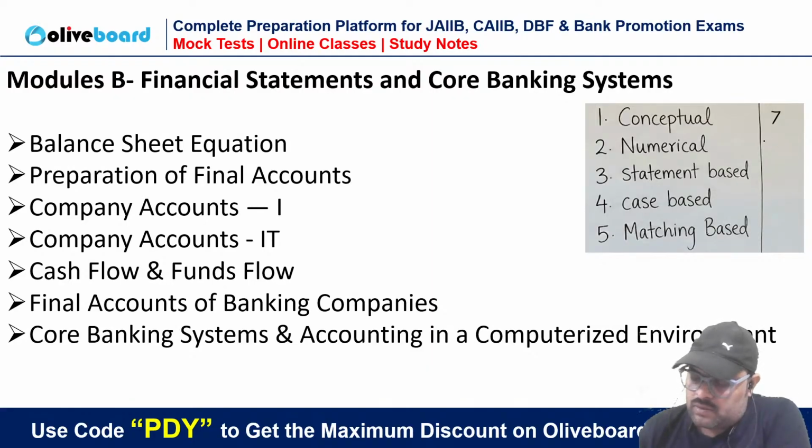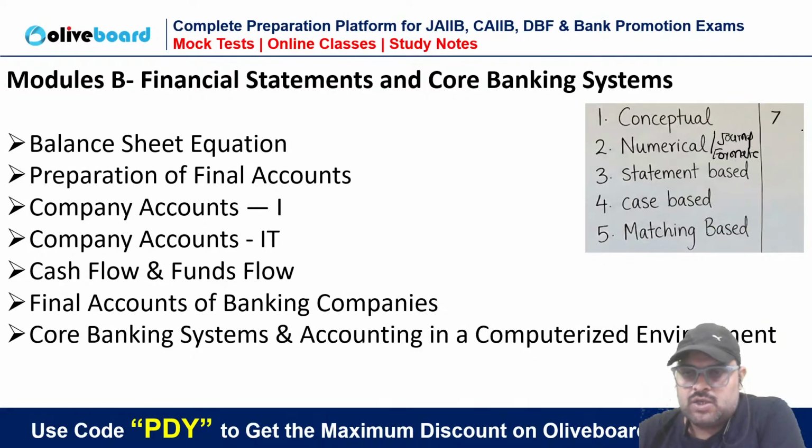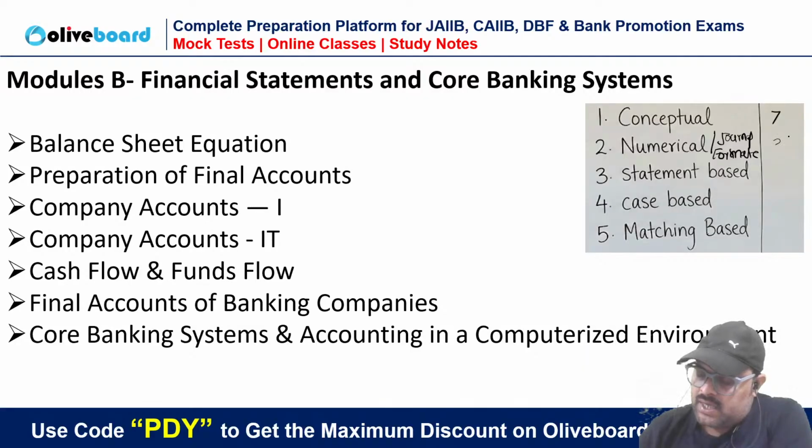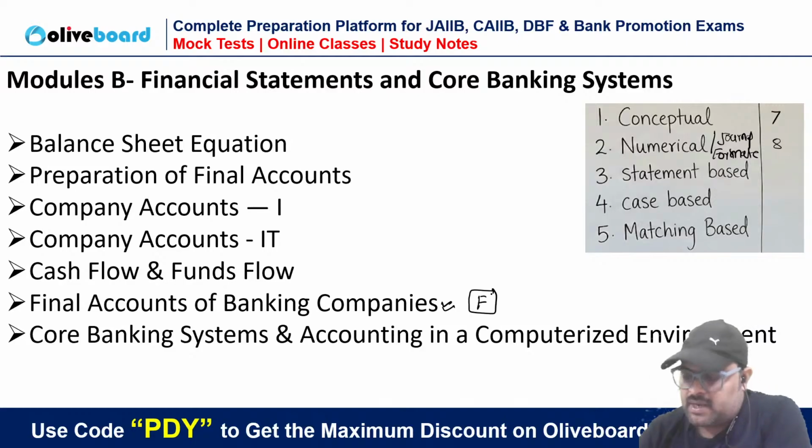So around four. When I say numerical, it includes format, it includes journal entry, it includes format based question. So as soon as I include the format in the module B numerical list, the weightage of numerical looks like an increased one here. So it has like 8 marks, because final accounts of a banking company is completely a format driven topic.